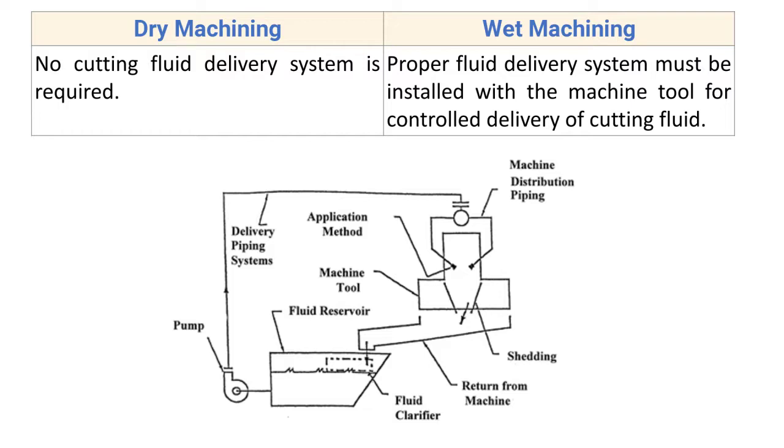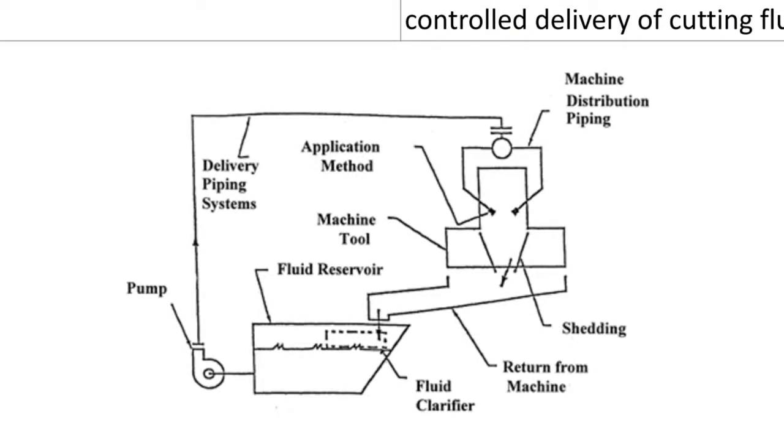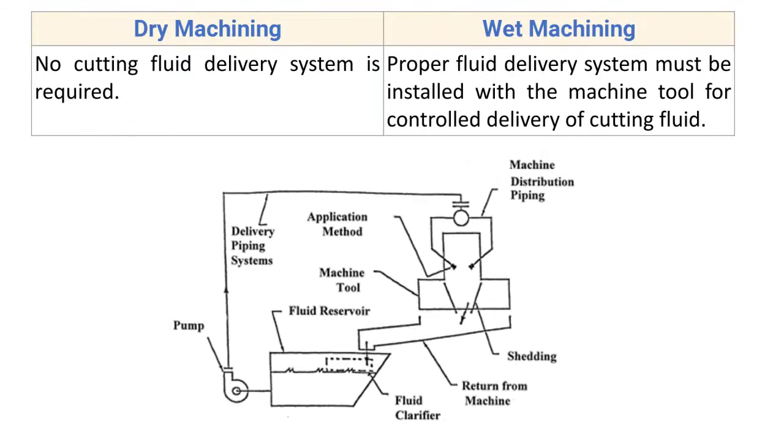Now the wet machining. A proper fluid delivery system must be installed with the machine tool for controlled delivery of cutting fluid. In wet machining, such a system is available which pumps the cutting oil from the fluid reservoir, and then with the help of a nozzle, the cutting oil is struck over the surface of the cutting tool and the workpiece.